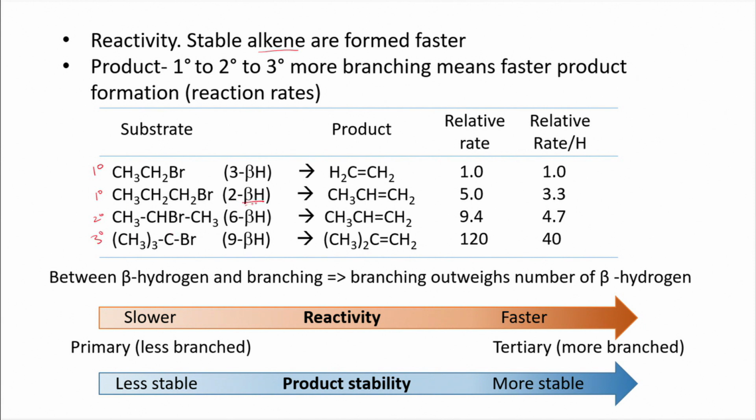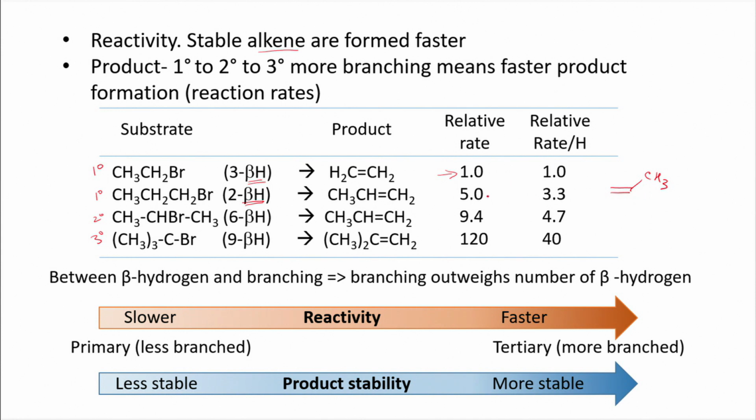Here the beta hydrogen is also present, which says that in this case a less substituted product is formed. The relative rate is taken to be unity, so the rate is smaller. Here we have a monosubstituted, that means branched, alkene, a double bond with one methyl group present. So the branching increases the stability.